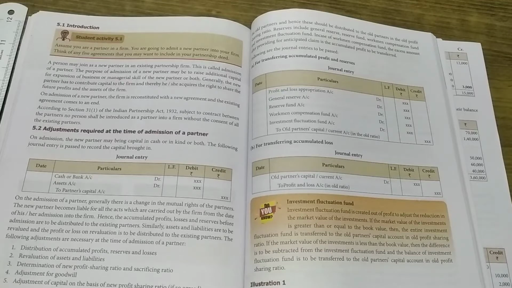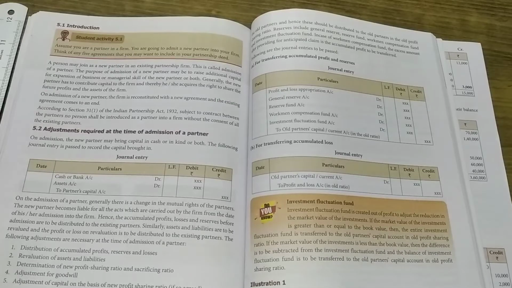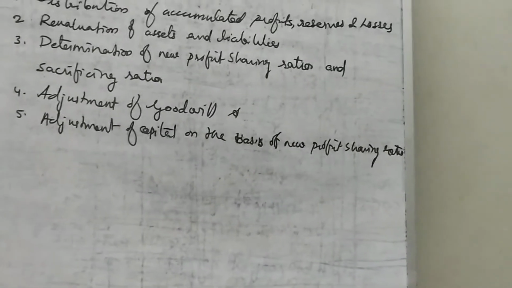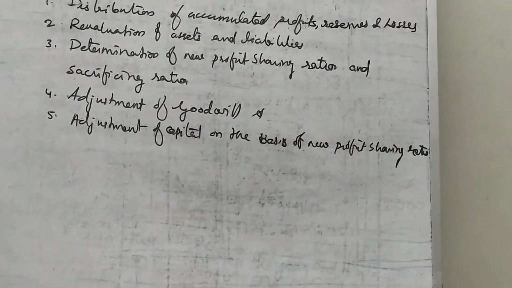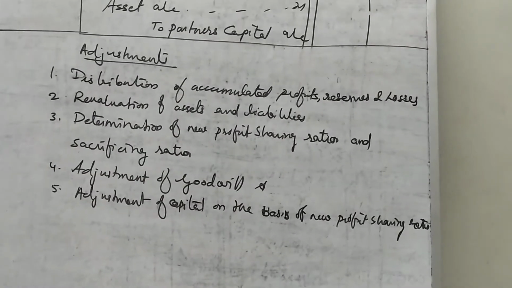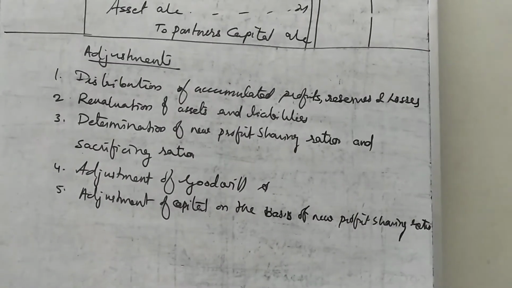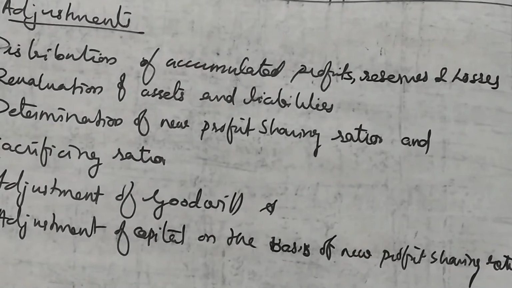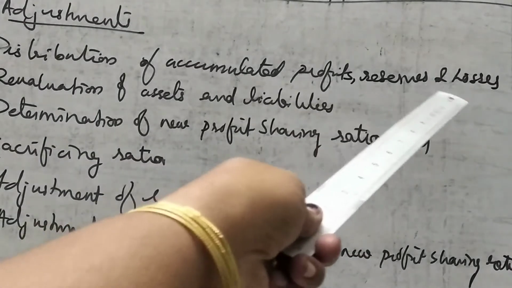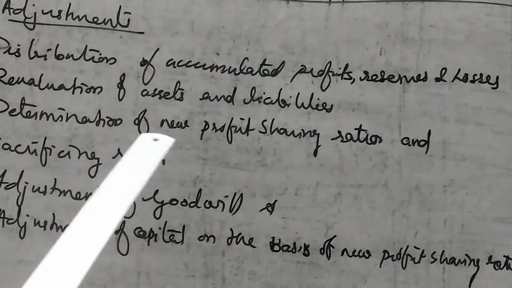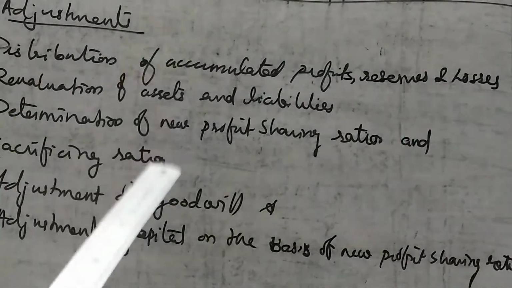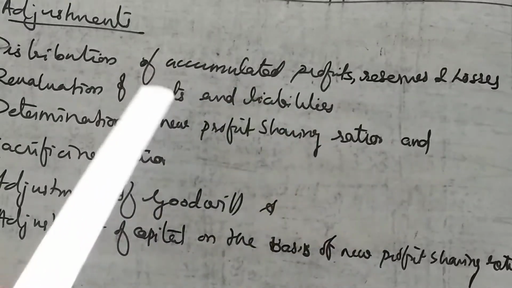Then what are all the adjustments to be made at the time of admission of a partner? There are 5 cases where there is a need for adjustments while admitting a new partner. What are all the various cases? First one is distribution of accumulated profits, reserves and losses. Accumulated means undistributed profits, reserves and losses; that should be distributed.